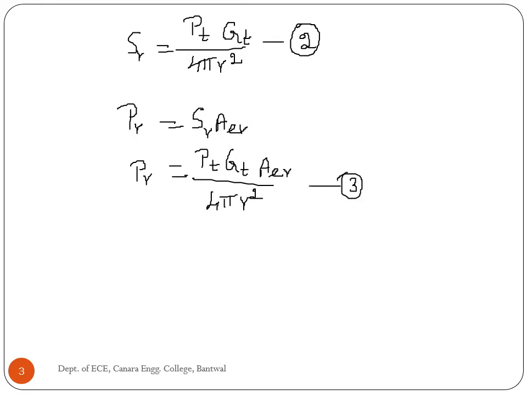The gain of the transmitting antenna can be expressed as 4 pi AET divided by lambda square.